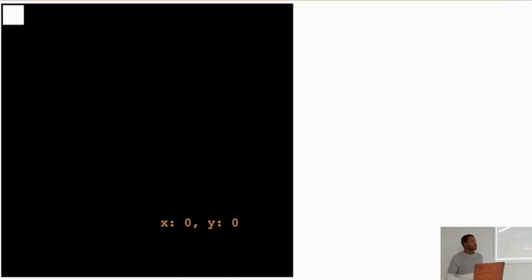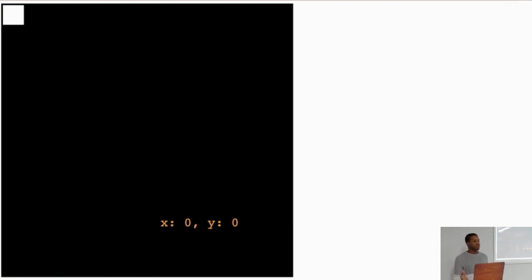Okay, so right here we have a 40 by 40 square, which is what we want it to be in terms of size, and it's right now at 0, 0, which is where we told it to be. And you can see on the bottom right of the canvas, I'm representing the x and the y values of the player's position property. So let's say that we want to make this more dynamic now, and we want to have our player character move around.